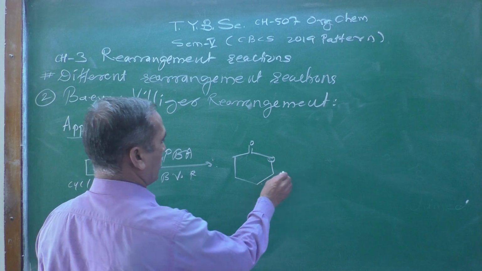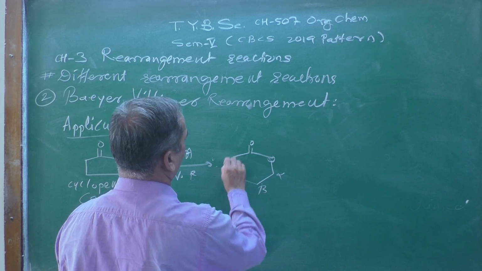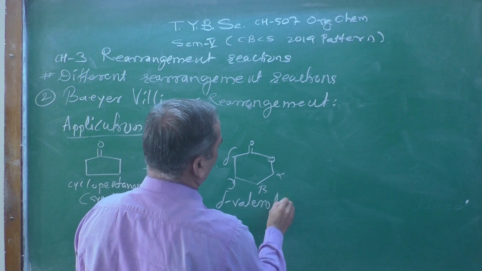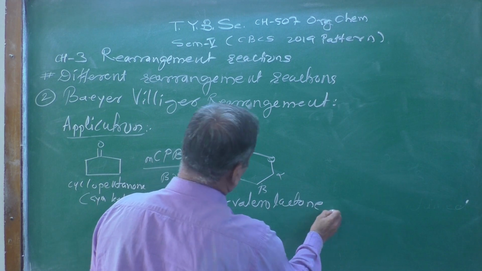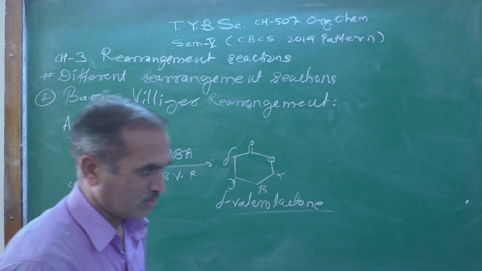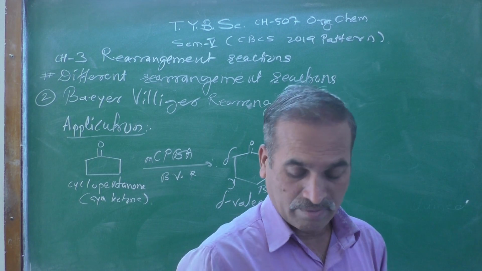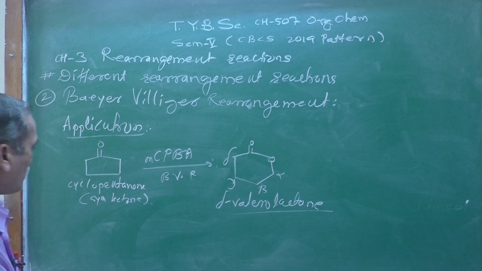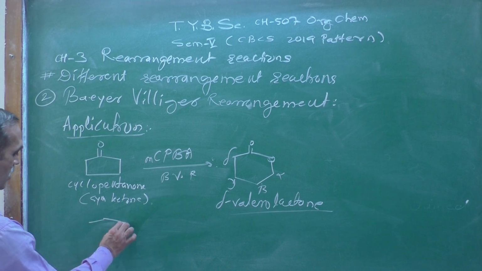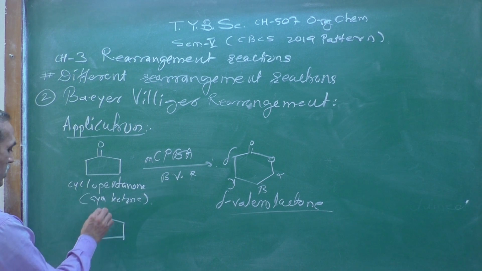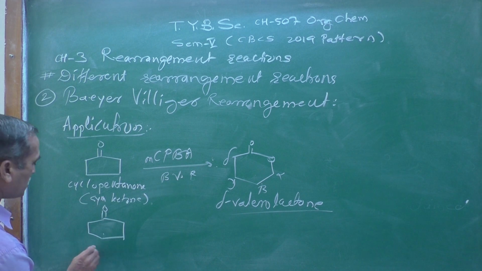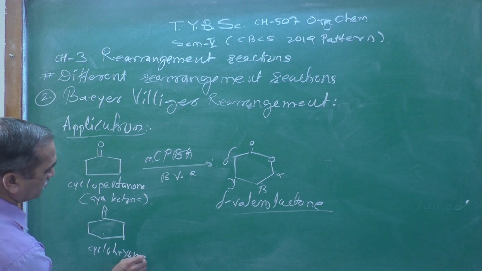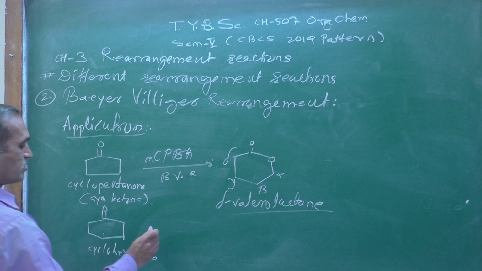This is alpha, beta, gamma, and delta valerolactone. Delta valerolactone is the compound which we have obtained. So this is one of the applications. Now suppose we have one more example. The above one is a cyclopentanone. This is a cyclohexanone. Cyclohexanone is a 6-membered ring.